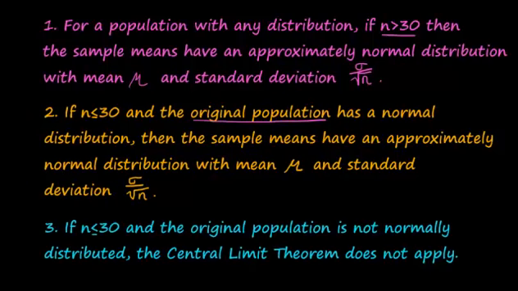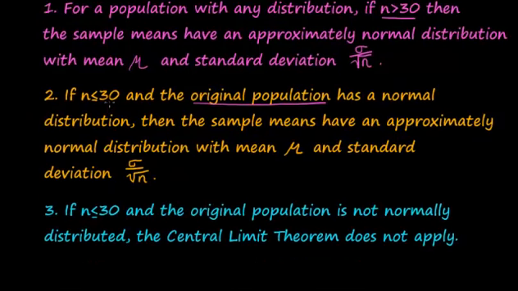The third point says, well, now if you have that small sample size like we did in number 2, but the original population is not normally distributed, then this central limit theorem doesn't apply. So if you've got a small sample and you started with a population that's not normally distributed, then that doesn't fit our central limit theorem, and we won't be able to use the approximately normal distribution with mean mu and standard deviation sigma over the square root of n.